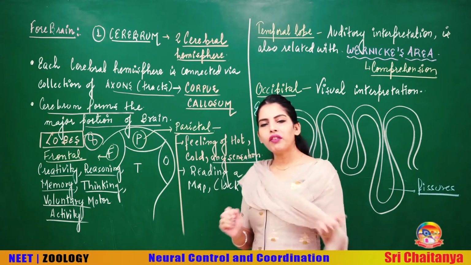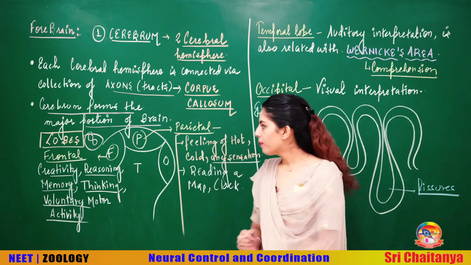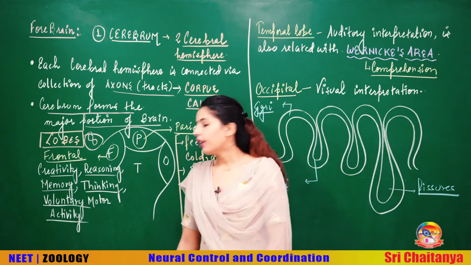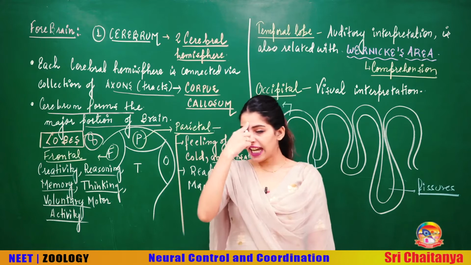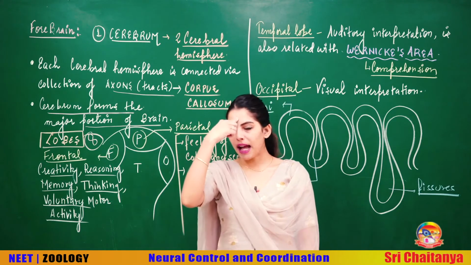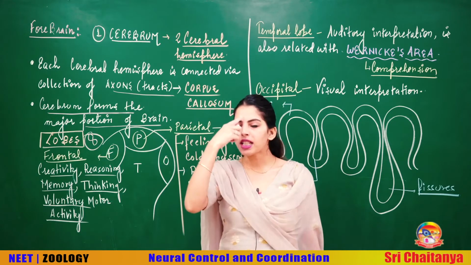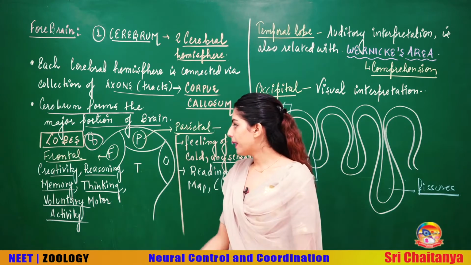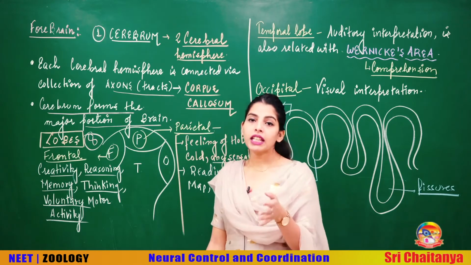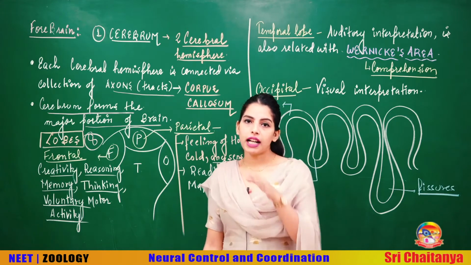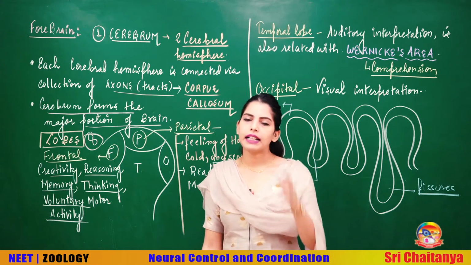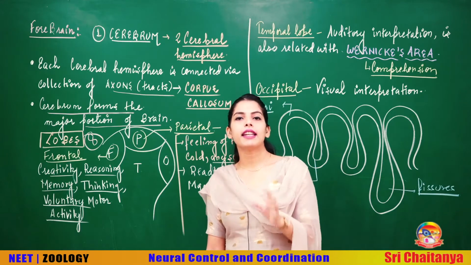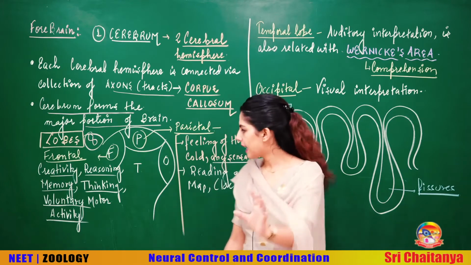Now talking about the function of each lobe separately. Talking about the very first, your frontal lobe, I have written the functioning. The frontal lobe is associated with creativity, imagination, aptitude, logical reasoning, memory, thinking ability and voluntary motor activities. All are controlled by this first part of your cerebrum, the frontal lobe.